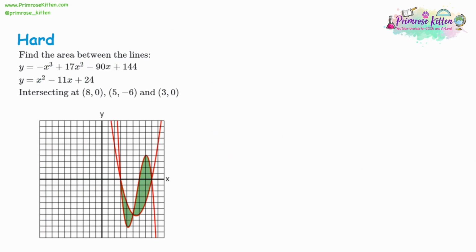So we're going to take the bottom curve away from the top curve. So looking at the top curve, we've got -x cubed. That's the only cube term we've got. Then we look at the x squared. We've got 17x squared, and we're going to take away x squared. That's going to be 16x squared. Then we've got -90x, and we're going to add 11 to it. So -90 plus 11 is going to give us -79x. Then we've got 144, and we're going to take away 24 from it. That's going to give us 120. And this is what we want to integrate.